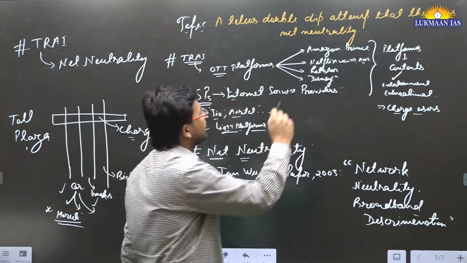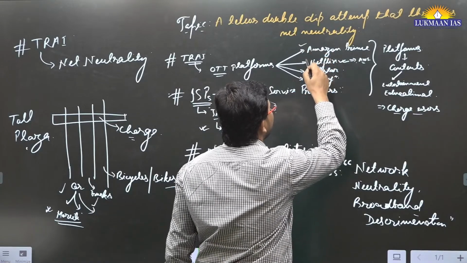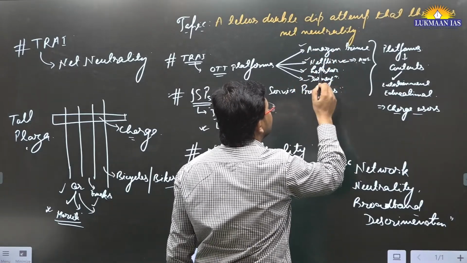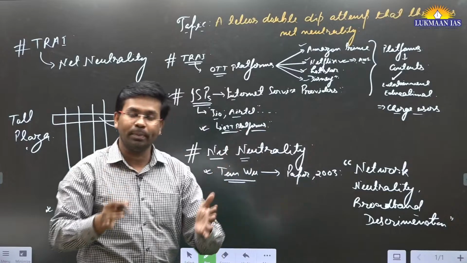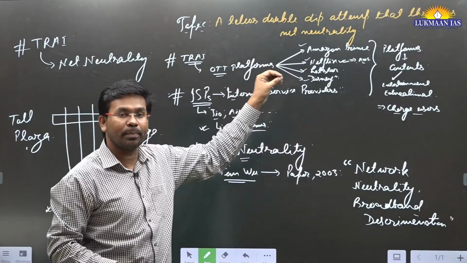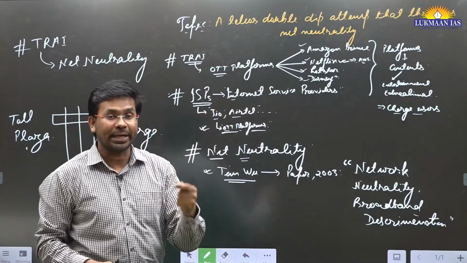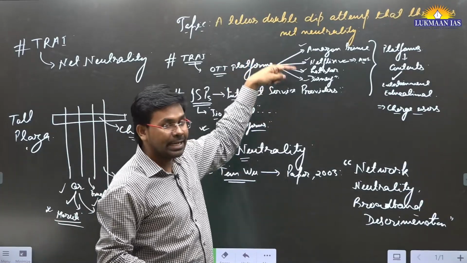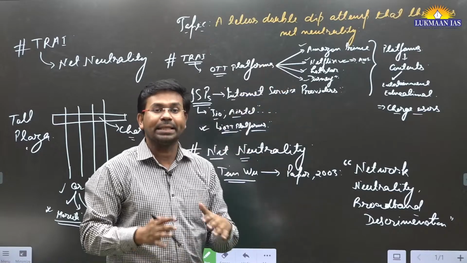If we talk about these platforms, Amazon Prime, Netflix, Hotstar, Disney, they do have their own platforms. They keep on doing research and development. They invest a huge amount of money in making their platform better. And these players are competing among themselves to make their platforms better.